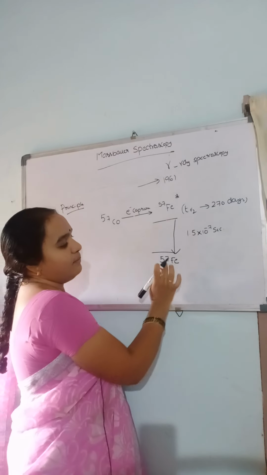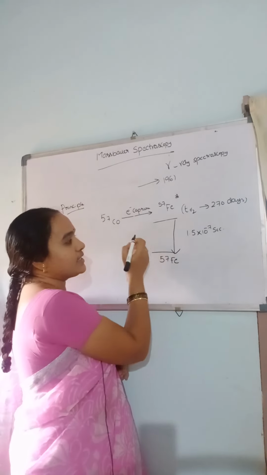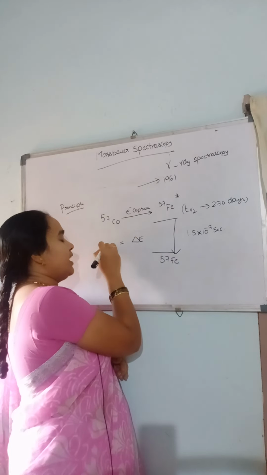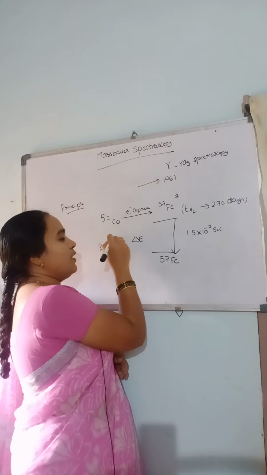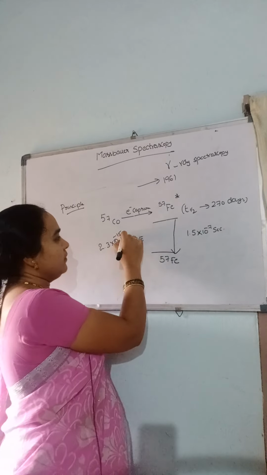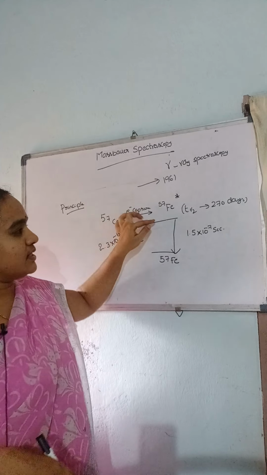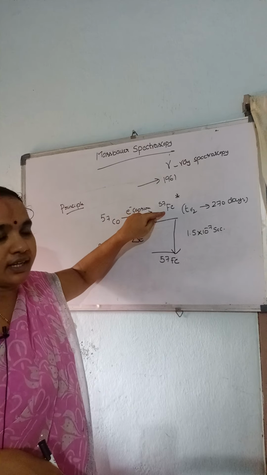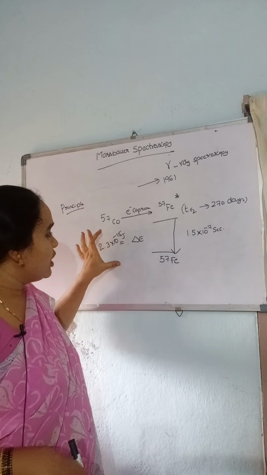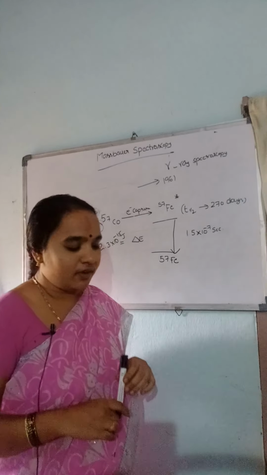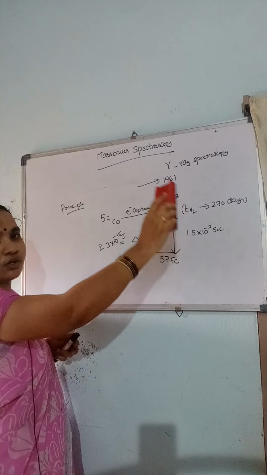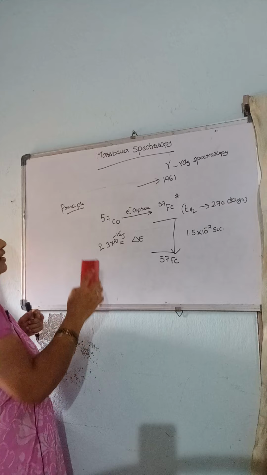The energy gap between the ground state and the excited state for the iron nucleus is 2.3 into 10 power minus 15 joules. The energy gap between the first excited state of iron nucleus and the iron-57 nucleus in the ground state is 2.3 into 10 power minus 15. So again I am indicating this total procedure by the energy level diagram.